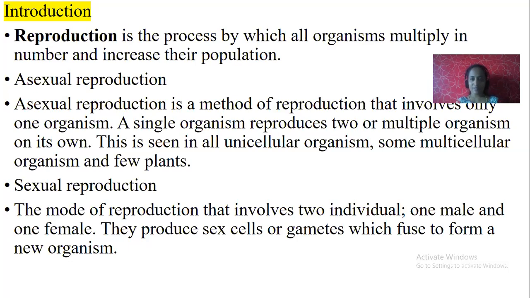Reproduction is of two types. One is asexual reproduction, another one is sexual reproduction. Asexual reproduction takes place without using any gonads. Gonads in the sense sex organs. Without any sex organs, the body parts themselves act as reproductive parts, and through them reproduction takes place.